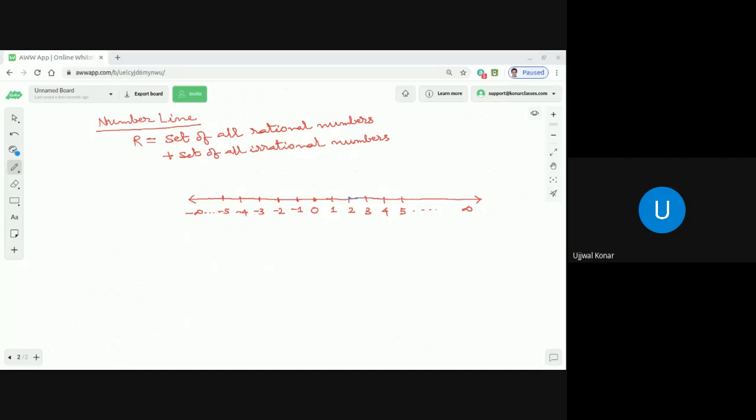How to represent it? I made a step-by-step procedure for representing any number like the square root of x in the number line, where x belongs to the set of all positive real numbers. I'm going to spend the next 10 to 15 minutes discussing that.